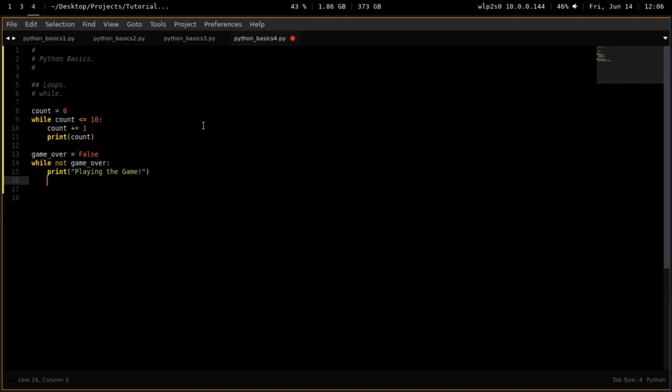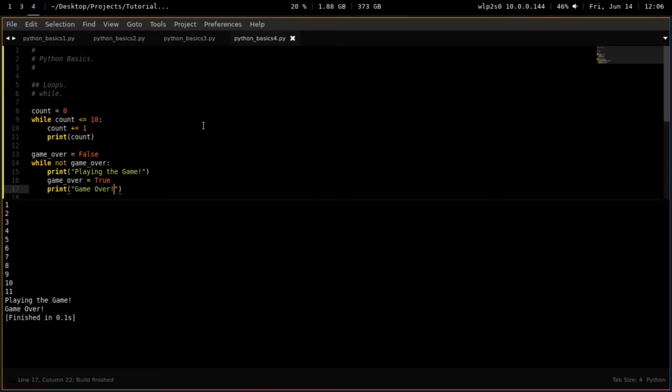So I'm just going to set game over equal to true. It's over, man. Game over. So when I run this, we have a neat finish. First it does the top loop there, 1, 2, and then it goes away. So what I can do here to avoid seeing that again is just add 20 to count, and it will no longer be running.